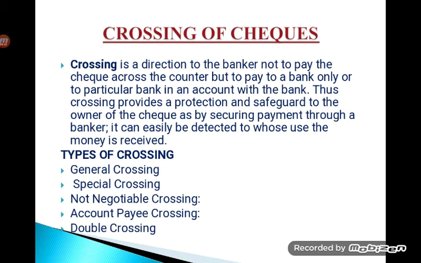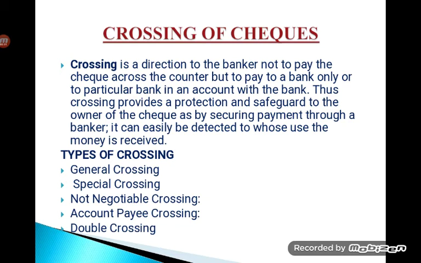So I think now it is clear about the features and the types or kinds of checks. So we will be moving on to the next topic, that is crossing of the check. In the kinds of check we also discussed drawing two parallel transverse lines across the face of the check makes an open check into a closed check, where we cannot withdraw the money directly from the bank across the counters, it has to be credited into somebody's account only. So that is the concept called crossing.